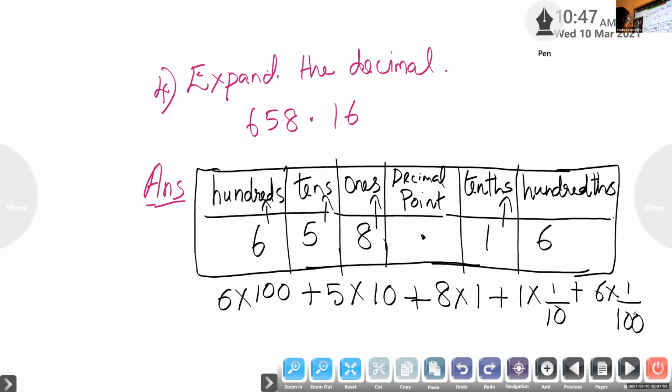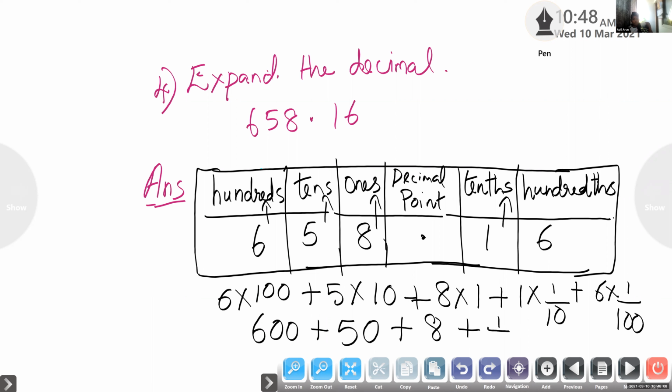Now you can multiply and write. 6 into 100 means 600 plus 5 into 10 is 50 plus 8 into 1 is 8 plus 1 by 10 plus 6 by 100.